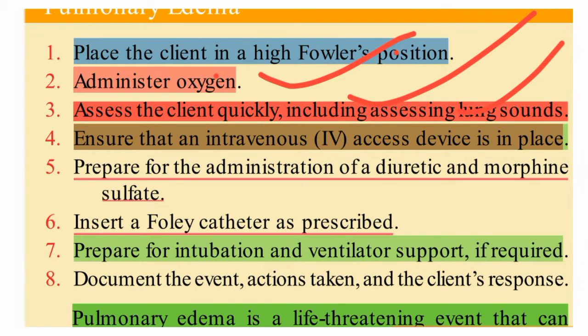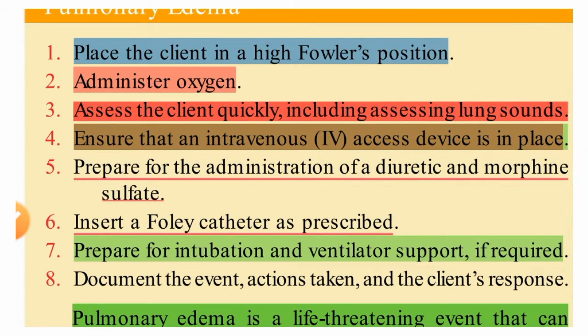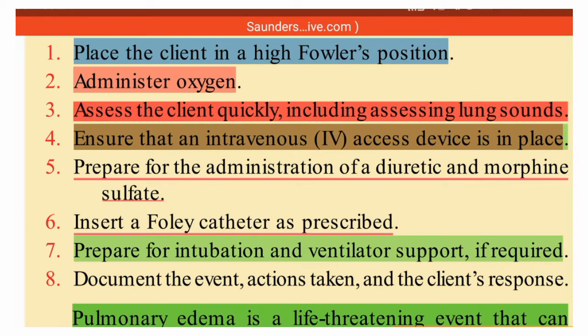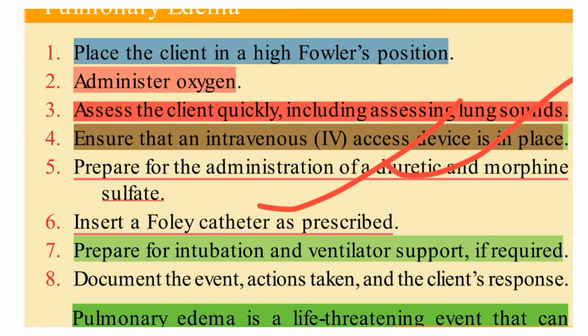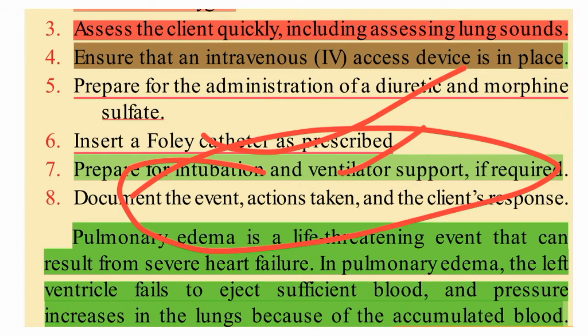Then ensure the IV access device is placed. If it is there, then okay. If it is not there, then we need to put it. Prepare for administration of diuretics and morphine sulfate, and keep them ready. Insert a Foley catheter if prescribed. Prepare for intubation and ventilator support if it is required. After that we need to document everything, whatever action we have done.